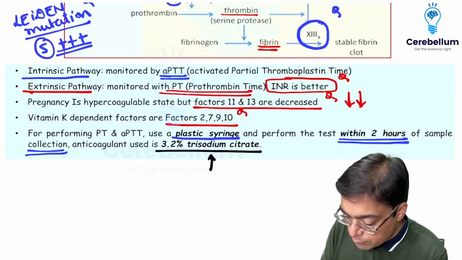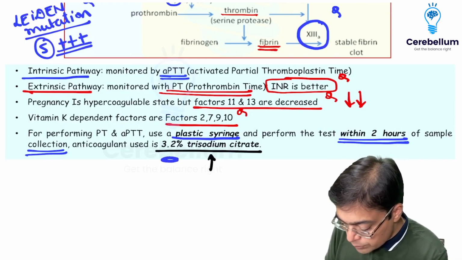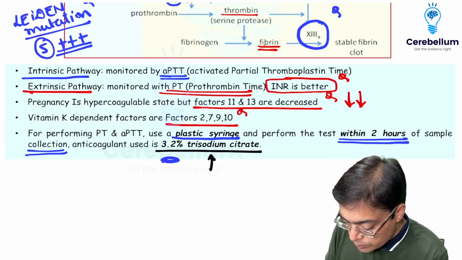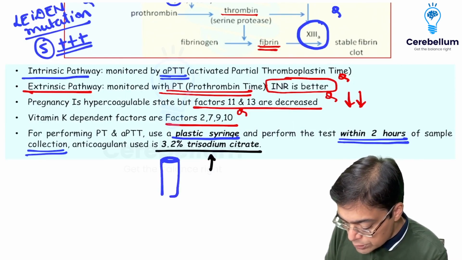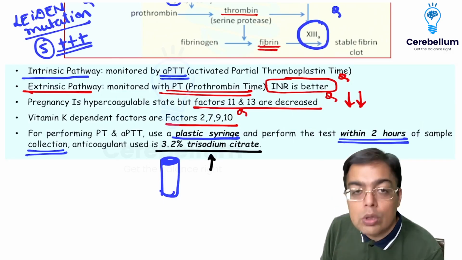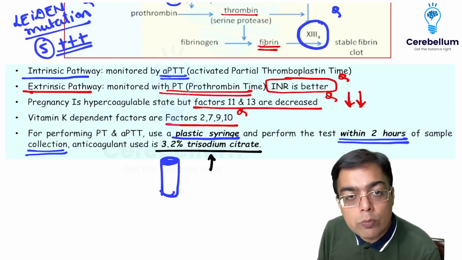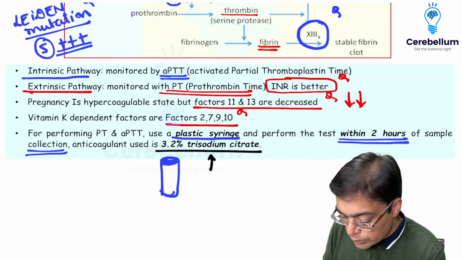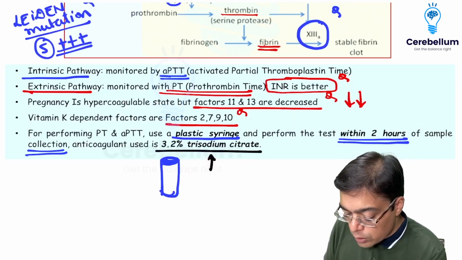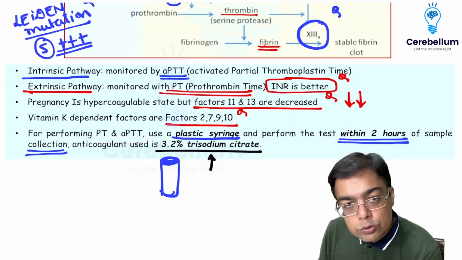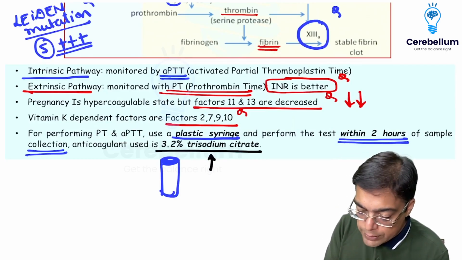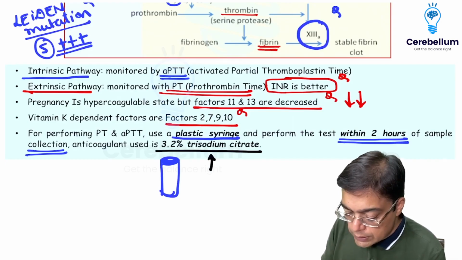So I would just remind you that the vacutainer that is going to be used by you is going to be the one having the same color that I'm using now, just so that you remember it mentally. It is an example of a blue top vacutainer, right? Blue top vacutainer, which contains trisodium citrate and is therefore useful for estimation of prothrombin time and APTT values. So those are the things to be kept in your mind so far as a question in the exam is concerned regarding this.